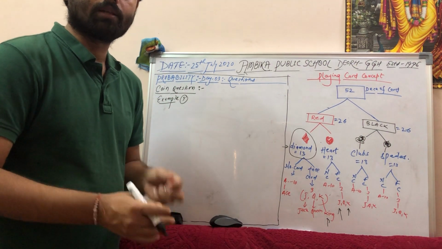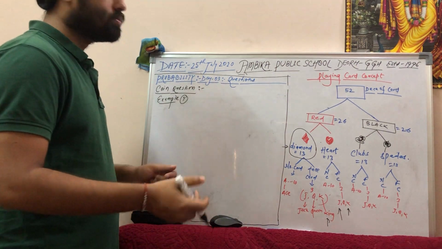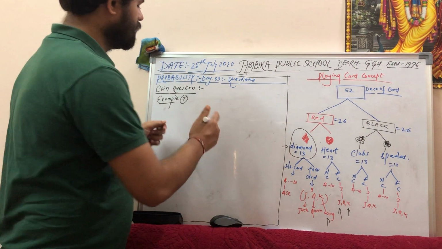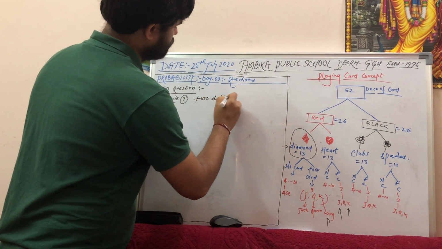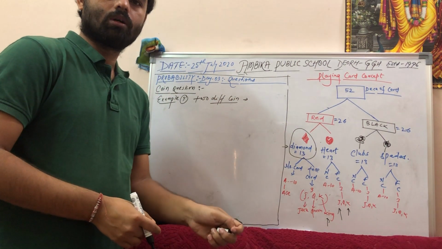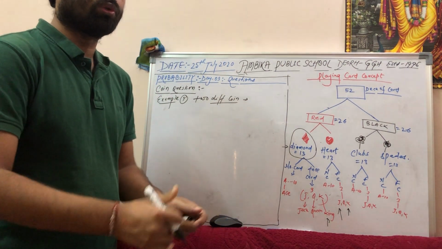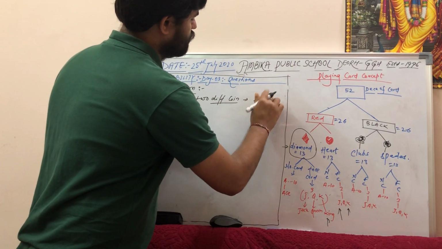Simultaneously means parallel. 2 different coins means, let us say, one is a 1 rupee coin and the other is a 2 rupee coin.